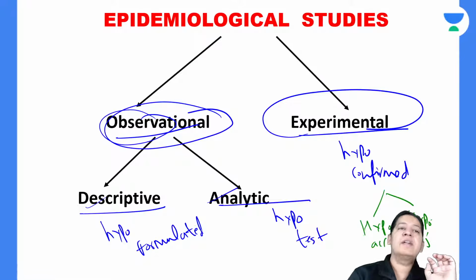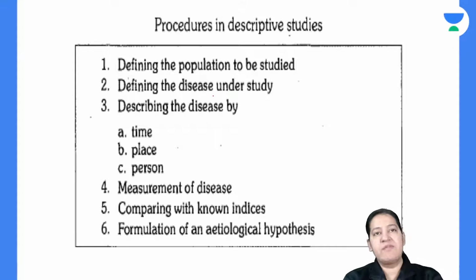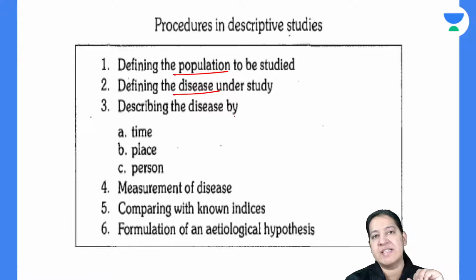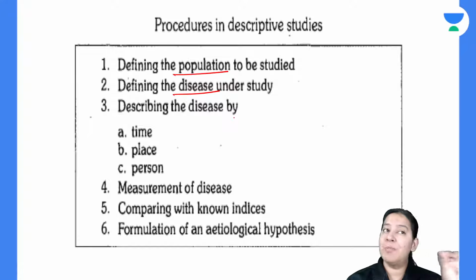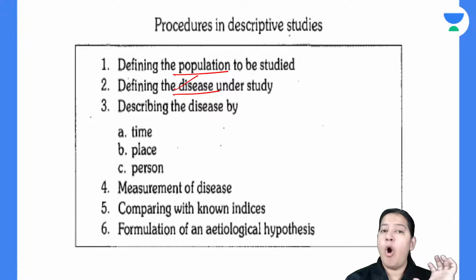We have already covered descriptive studies yesterday. In descriptive studies, first we have to define our population in terms of total number, gender, age distribution, and other cultural characteristics. After defining the population, we have to define our disease. Just suppose we took an example: smoking leads to lung cancer. So our disease is lung cancer. So give an operational definition of the disease for the diagnosis.